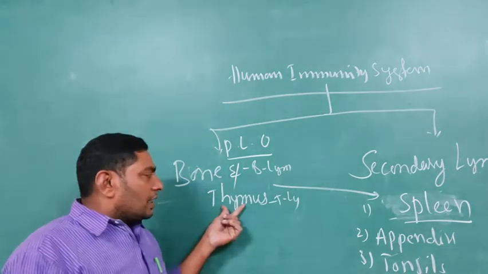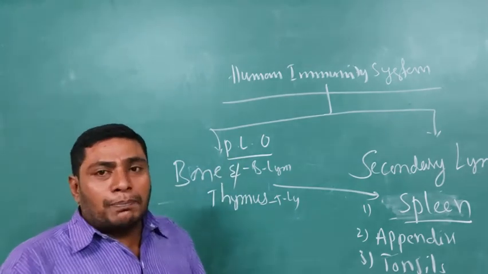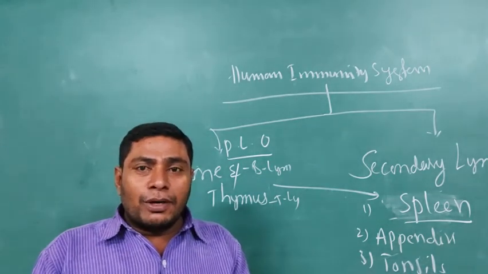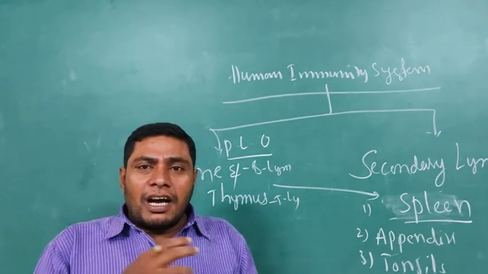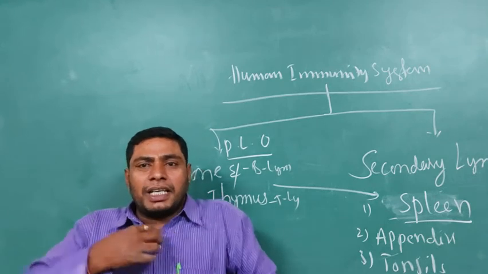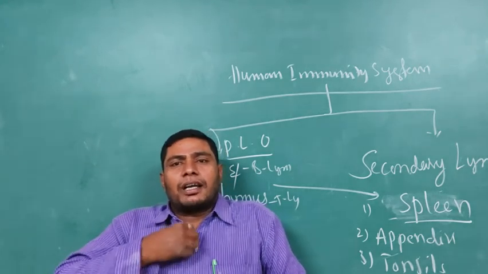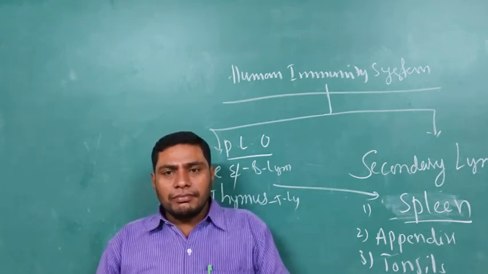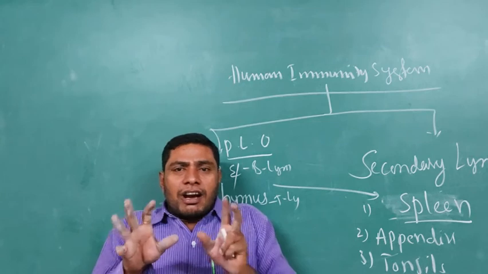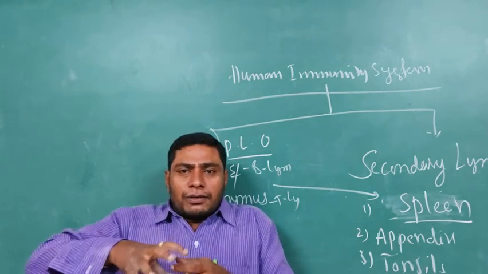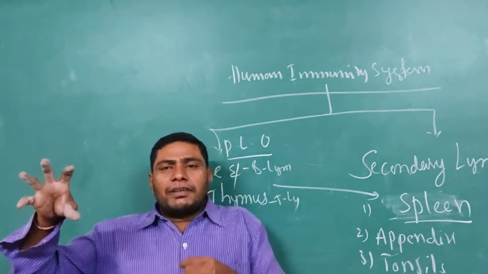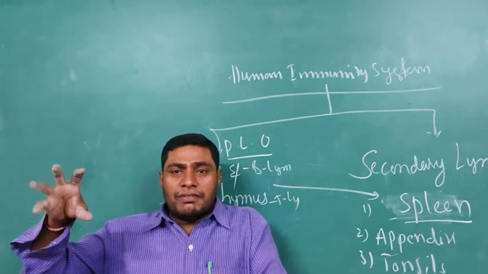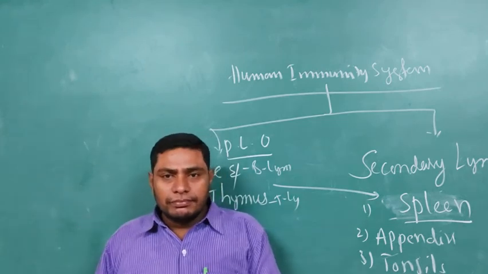And here the thymus gland belongs to the primary lymphoid organs. The thymus gland is located near the heart, beneath the vertebral column. At the time of birth it is large in size. During growth, the size of the thymus gland decreases.